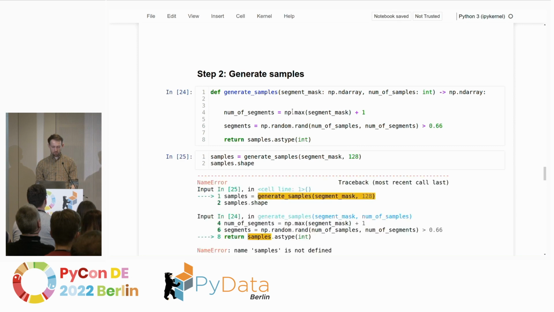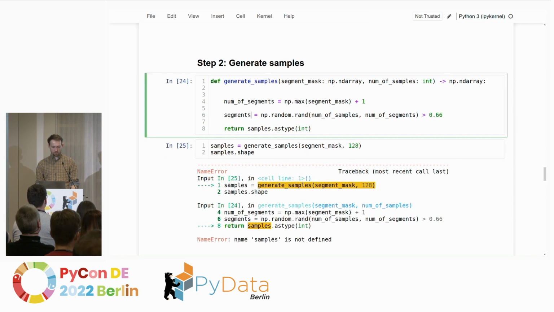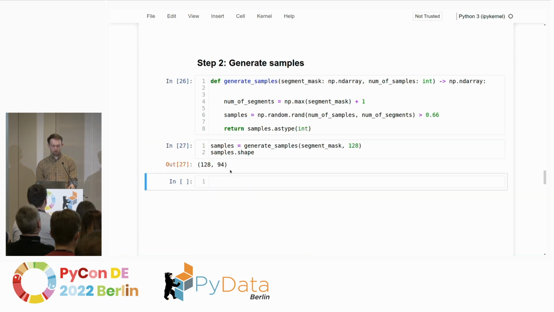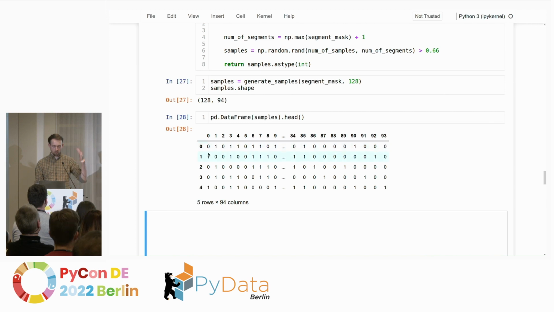We can generate them. This didn't work. Samples is not defined because I typed segments. This looks much better. So we have 128 samples times 94 segments. And we can just use pandas data frames because they are nice to look at. So we have something with 128 rows, and for each segment we have a column. If there's a 1 in the column, that means we keep the segment, and if there's a 0, that means we will throw away that segment for that particular sample.